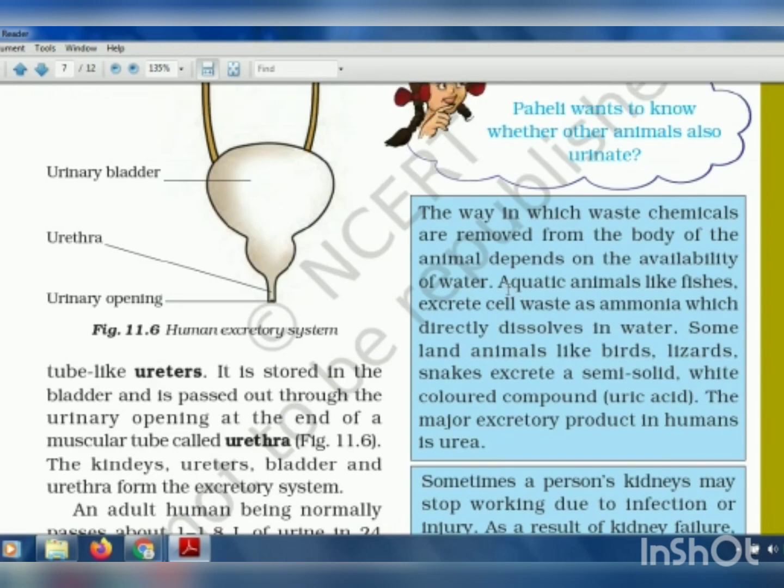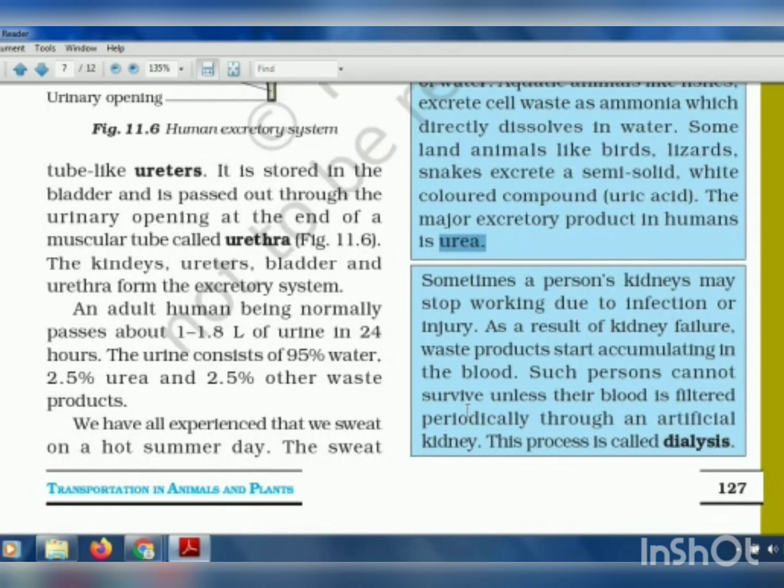Now, in this blue box, they have said that aquatic animals like fishes excrete waste called ammonia. Land animals like birds, lizards, and snakes excrete a semi-solid waste called uric acid. And humans excrete the waste product called urea. This is an important thing which you have to remember.